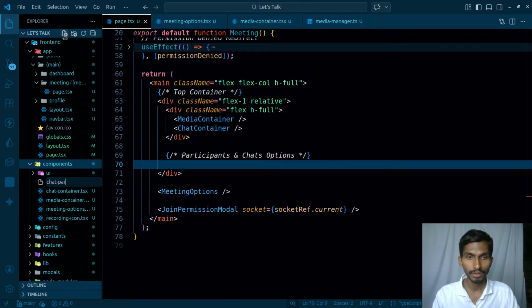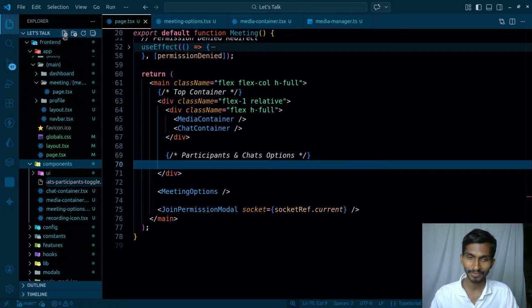Chat participant toggle. This is gonna be toggle.tsx, right? Chat participants toggle. Yeah, let's name it this.